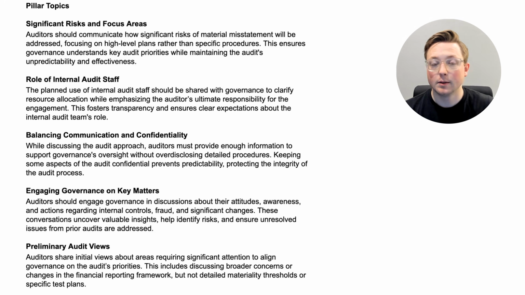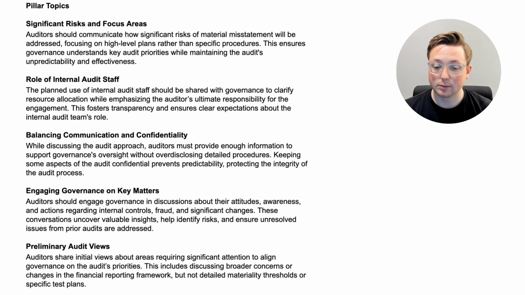And then finally, preliminary audit views, or initial views, however you want to say it. Auditors share initial views about areas requiring significant attention to align governance on the audit's priorities. They let governance know, hey, these are some things that we think are going to be important. So these are some of the things that we're going to be providing significant attention to, so that governance knows about the audit priorities.